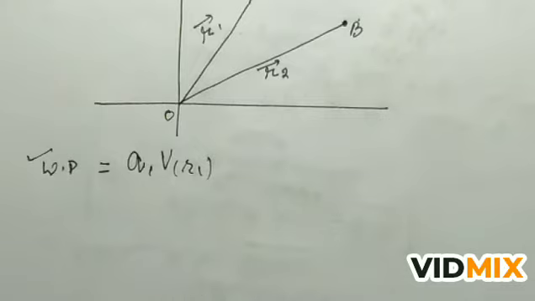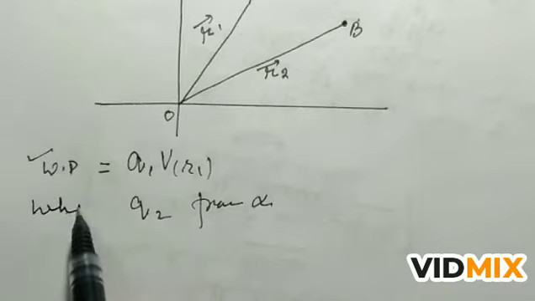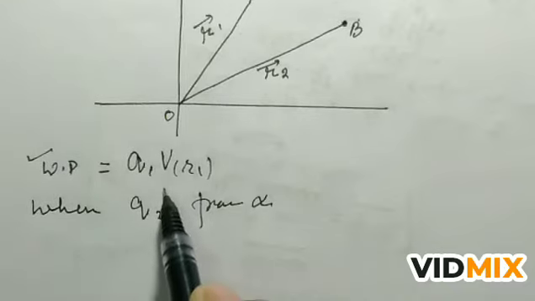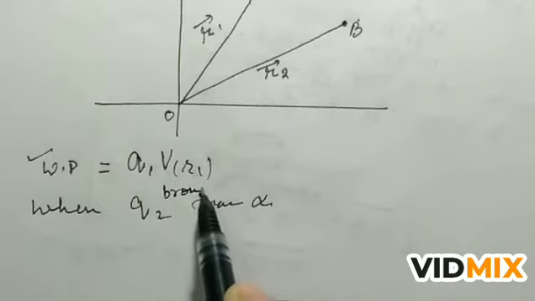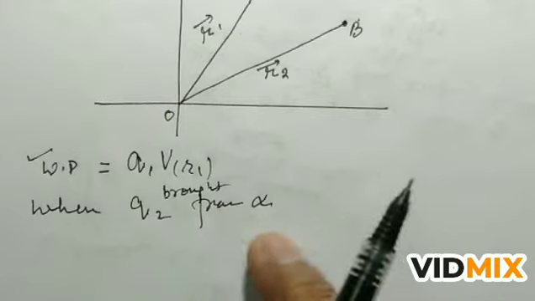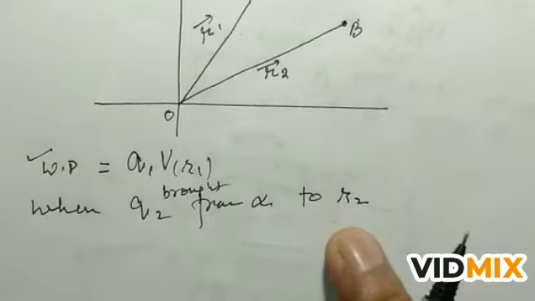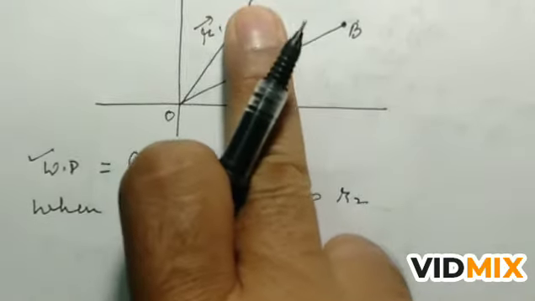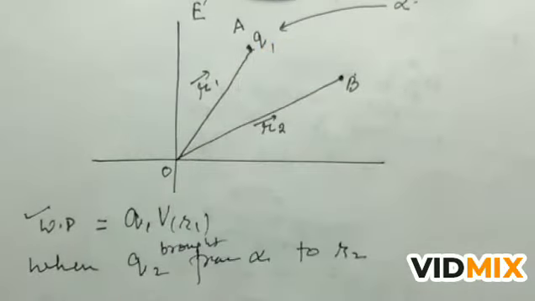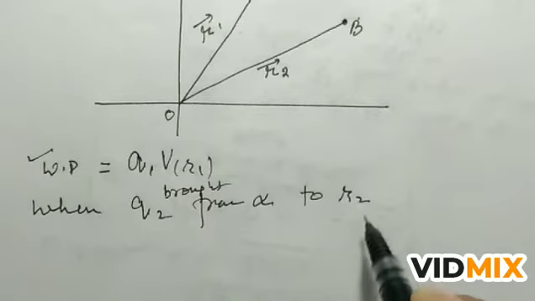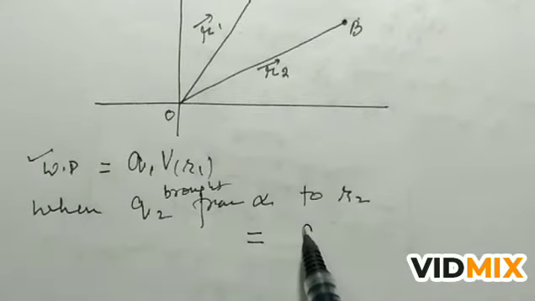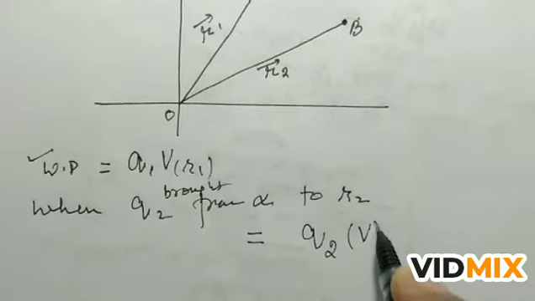Now when we bring the charge Q2 from infinity, when Q2 is brought from infinity to R2 against the electric field of this charge Q1, then what is the work done? The work done will be Q2 V R2.